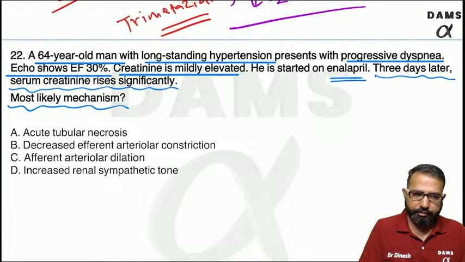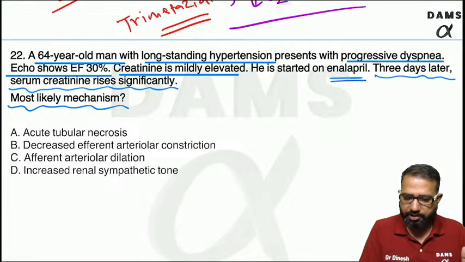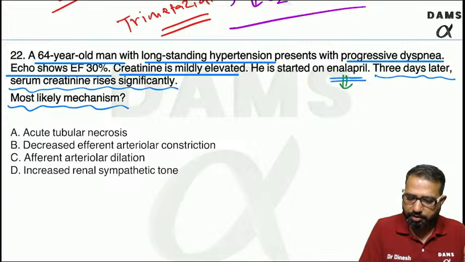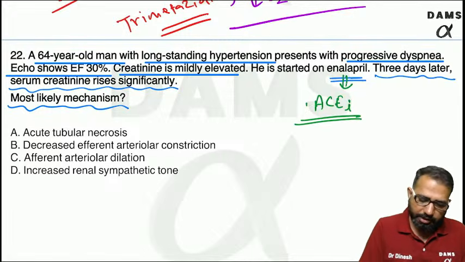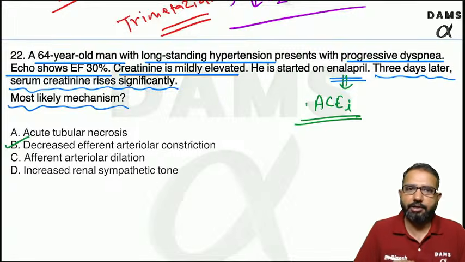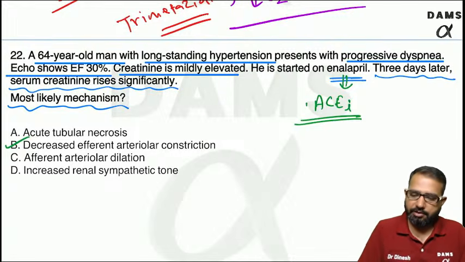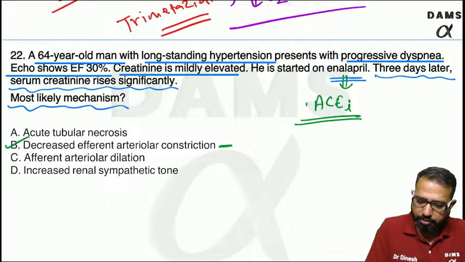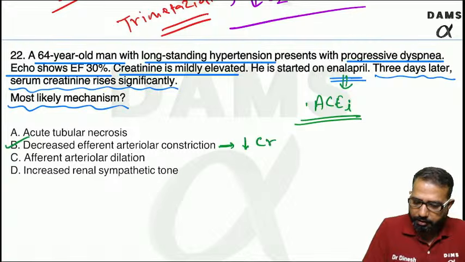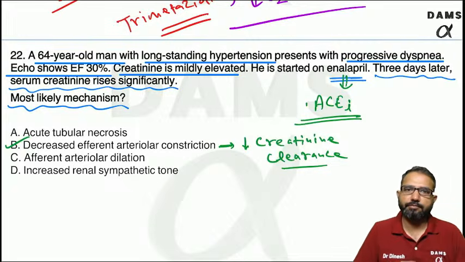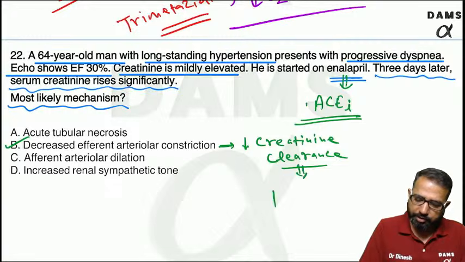As I told you, when we use ACE enzyme inhibitors or ARBs, they dilate the efferent arteriolar constriction. So they dilate these vessels. Because of this, the pressure will decrease, and that decreases the creatinine clearance, which leads to increased serum creatinine level.